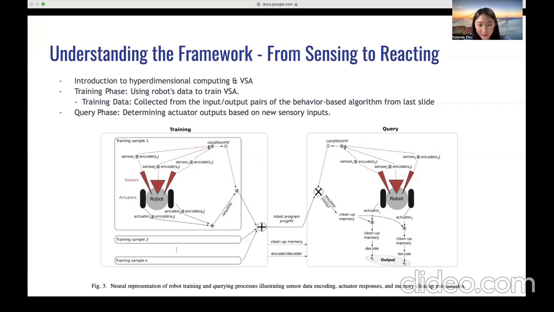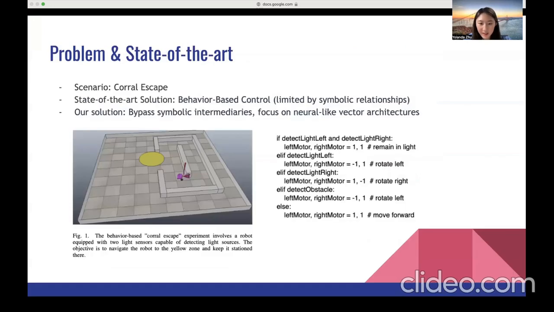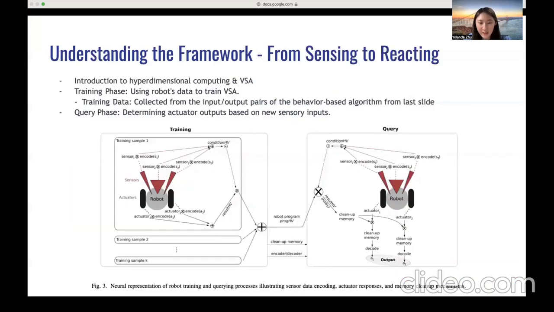So during the training phase, we use the robot's data to train the VSA. The training data consists of sensor readings matched with corresponding actions. These pairs are derived from the behavior-based algorithm shown in the previous slide on the right. And this will ensure the data is both adaptable and easy to gather.